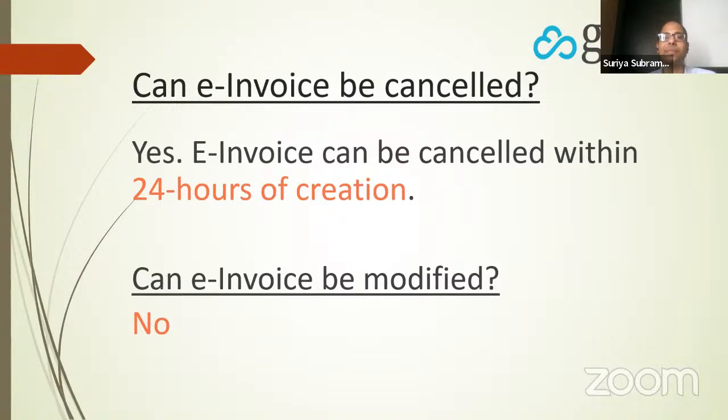Can an e-invoice be cancelled? Yes, an e-invoice can be cancelled within 24 hours of its creation. Can an e-invoice be modified? No. So this is the most common question that people ask. If I made a mistake, can I make corrections? No, you cannot correct it. You cancel the invoice, you issue a fresh invoice. The fresh invoice that you issue will have a new invoice number. It cannot have the old invoice number that you cancelled. So this is the most important thing to remember.